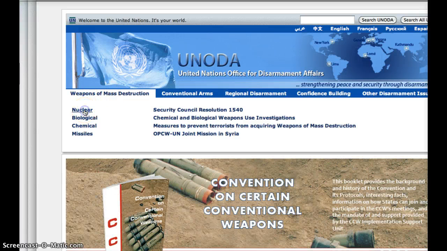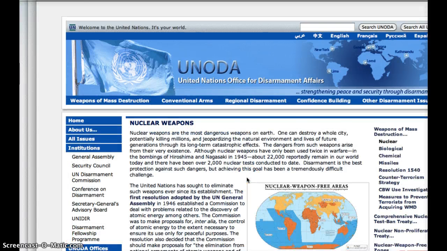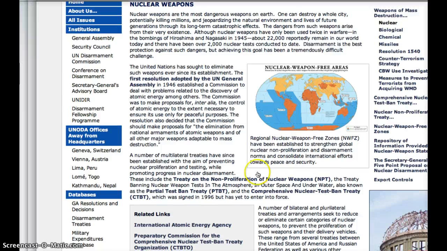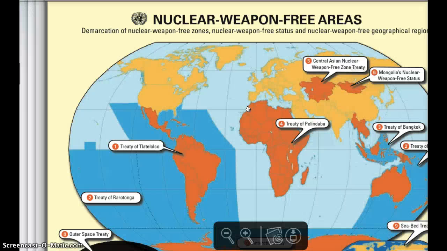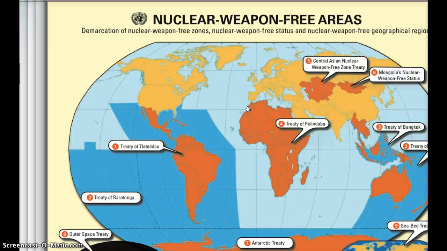And I'll just show you nuclear, for example, and some of the resources that are there. It gives you an overview about nuclear weapons. You can look at all of the test ban treaties that you've talked about. This map is really a great source. If it gets bigger, it's pretty fantastic. Oops, it's a little slow. There we go. So it's a really great map that will be helpful.